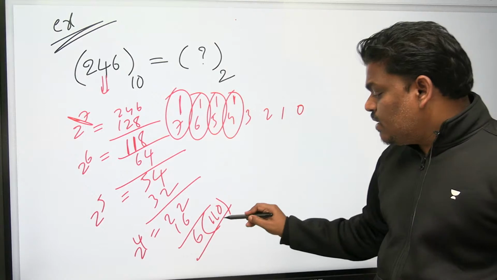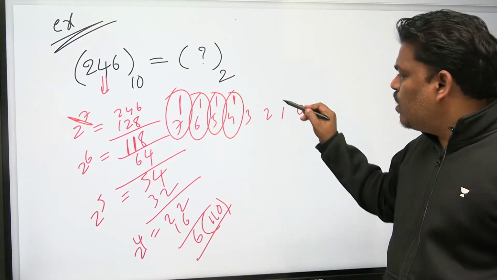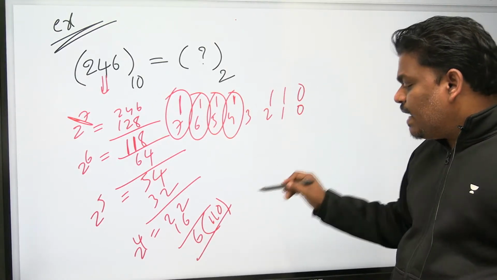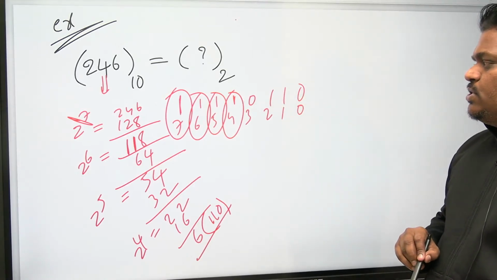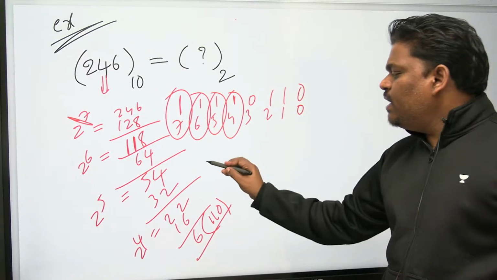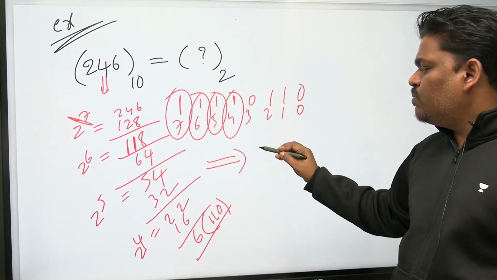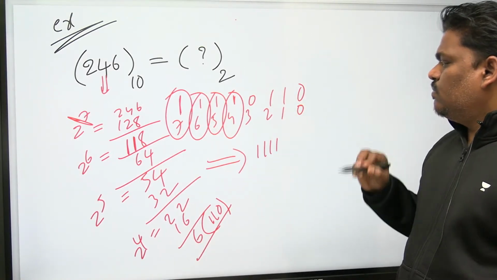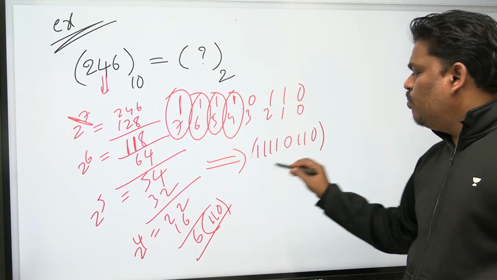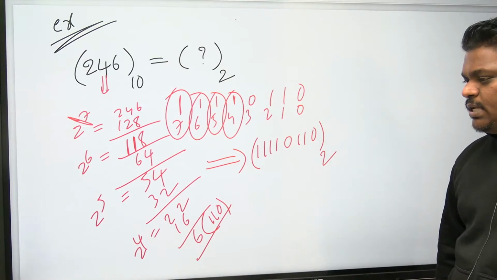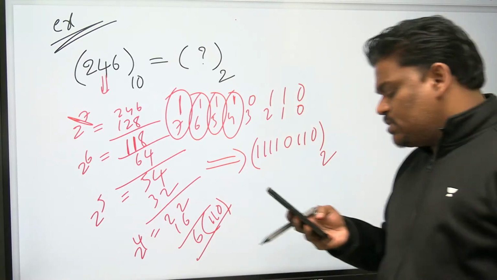Now listen: the last 3 bits are 110, and the rest are anyhow 0. So the binary number has 4 ones, then 0, 1 1, 0, base 2. This is the answer.